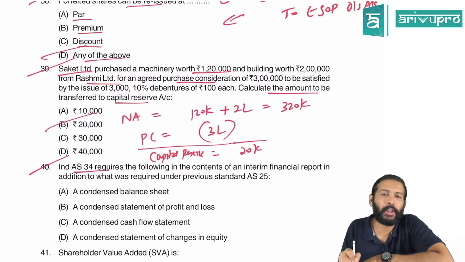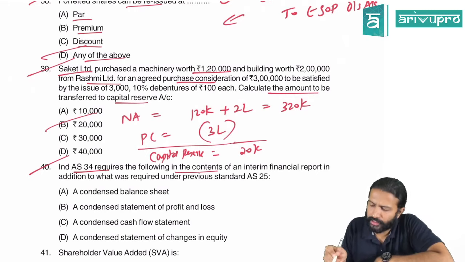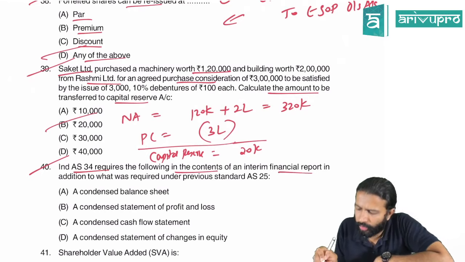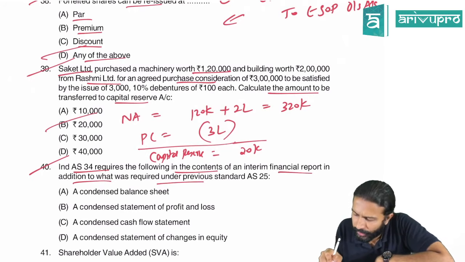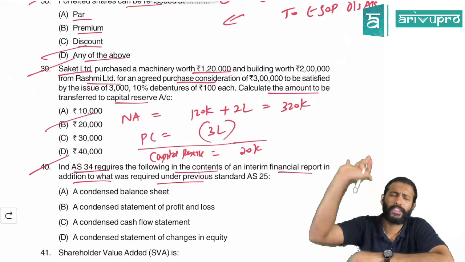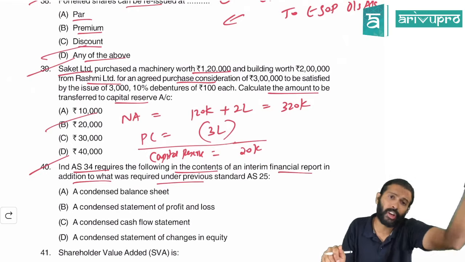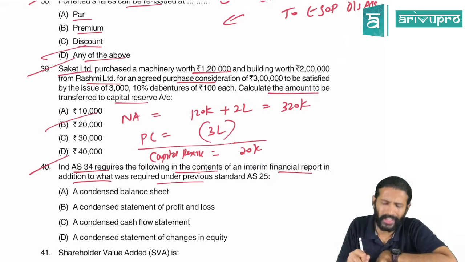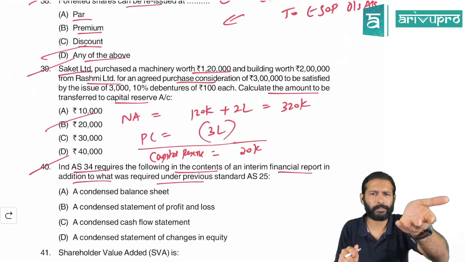Ind AS 34, which talks about interim financial reporting, requires the following in the contents of an interim financial report, in addition to what is required under the previous standard, AS 25. AS 25 says you have to give these financial statements; Ind AS requires one extra statement. If you're preparing an interim financial statement, what does that mean?